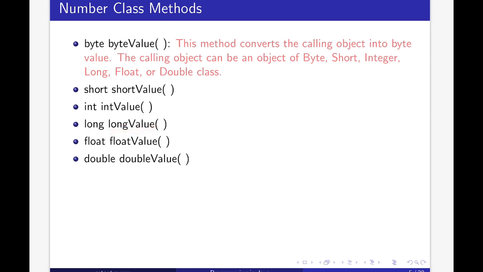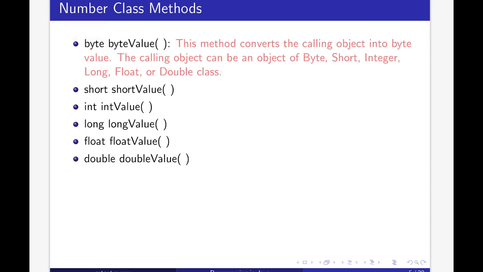Similarly we have longValue, which converts the calling object to long, and likewise floatValue and doubleValue. We will see examples of shortValue, intValue and longValue when we implement a program on this. These methods are defined in the Number class.